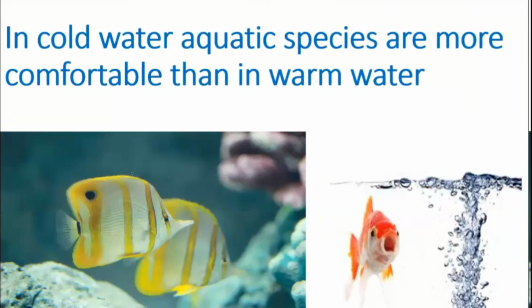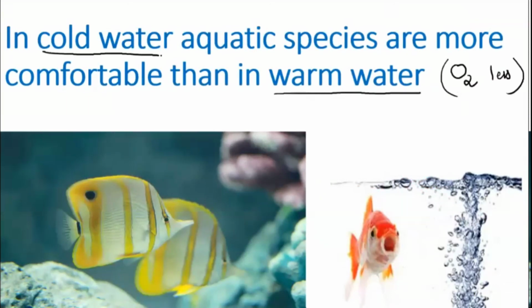So when they are kept in warm water, what will happen? The amount of oxygen available will be less, because more oxygen will escape out. And in cold water, the amount of oxygen will be more. So they are more comfortable in cold water compared to warm water. That's one application of it.